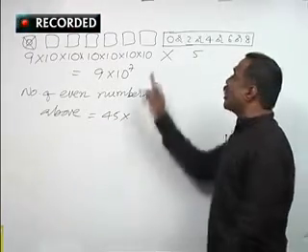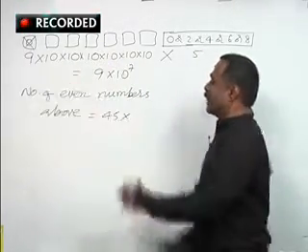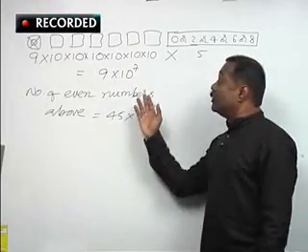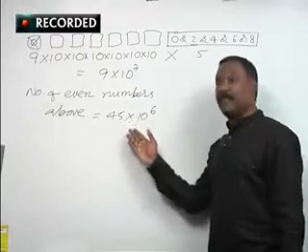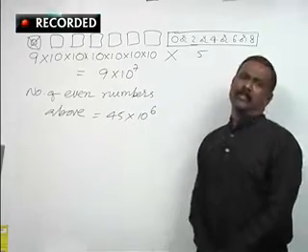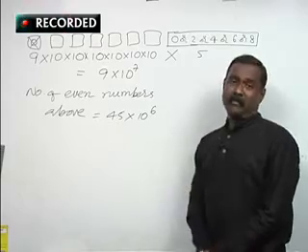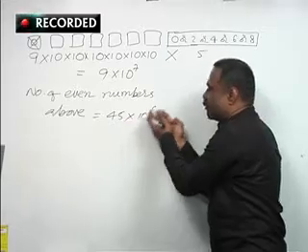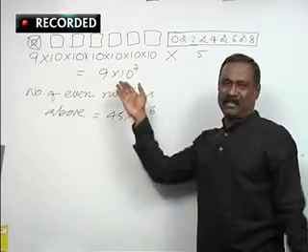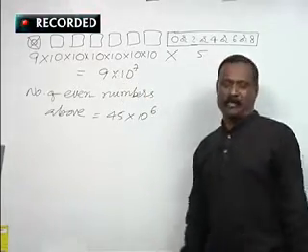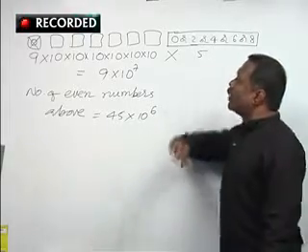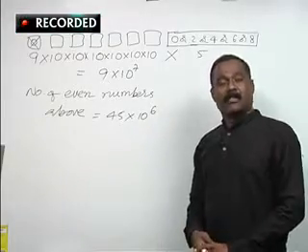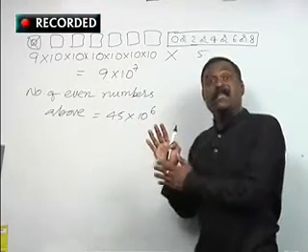How many tens are remaining now? 1, 2, 3, 4, 5, 6 tens are remaining. So 45 into 10 power 6. The number of even numbers in this case is 45 into 10 power 6. Similarly, the number of odd numbers is also the same. It will be equal. If you add 45 into 10 power 6 and again 45 into 10 power 6, you get the total. So half of them are even, half of them are odd. I just want to tell you how that principle of counting can be used in this case. That changes according to the need.